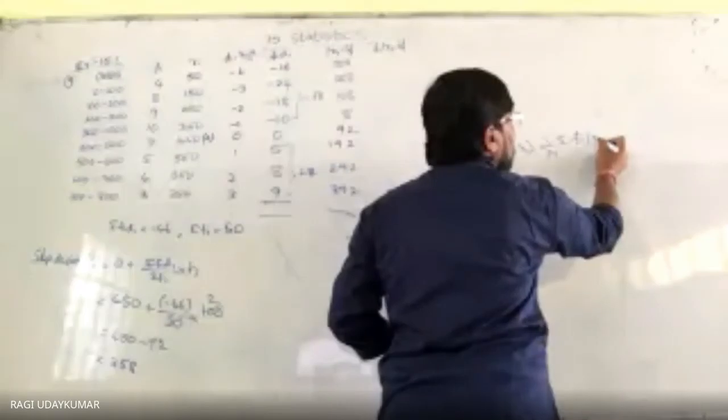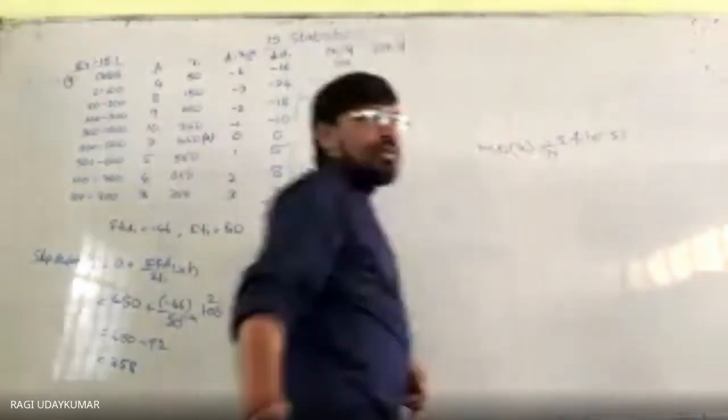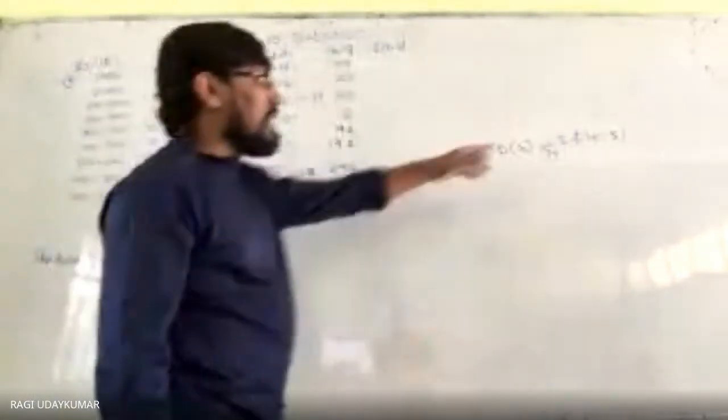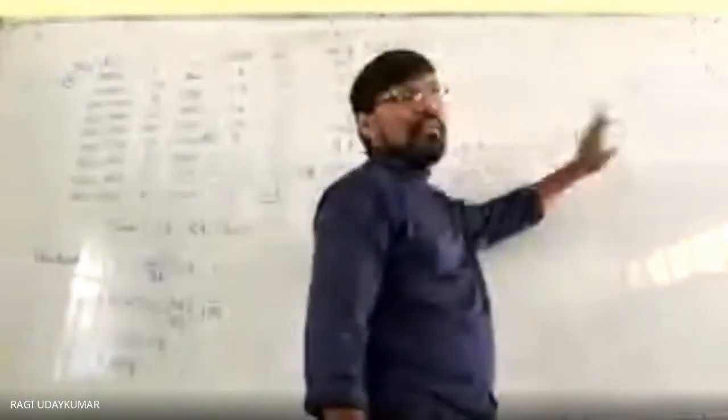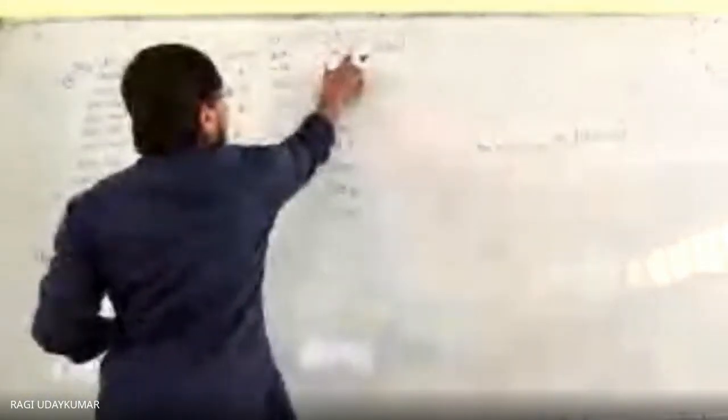Obviously, what you need to do here is fi into modulus of xi minus x bar, to find the mean deviation about the mean. So what is the mean deviation about the mean formula? 1 by n into sigma fi into modulus of xi minus x bar. These values you have to multiply with the frequency.